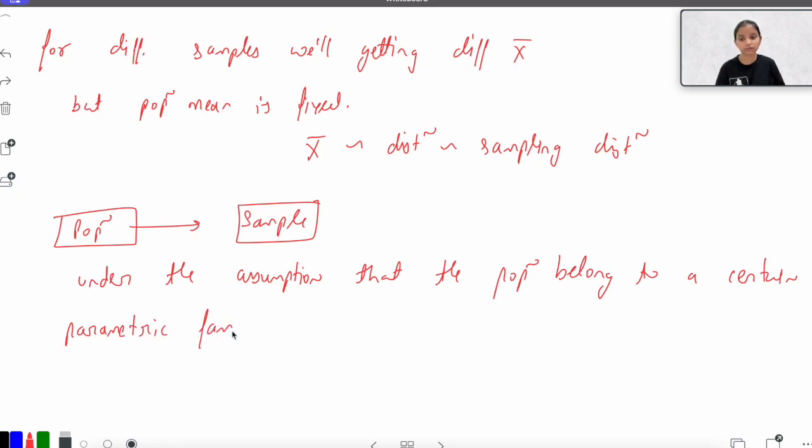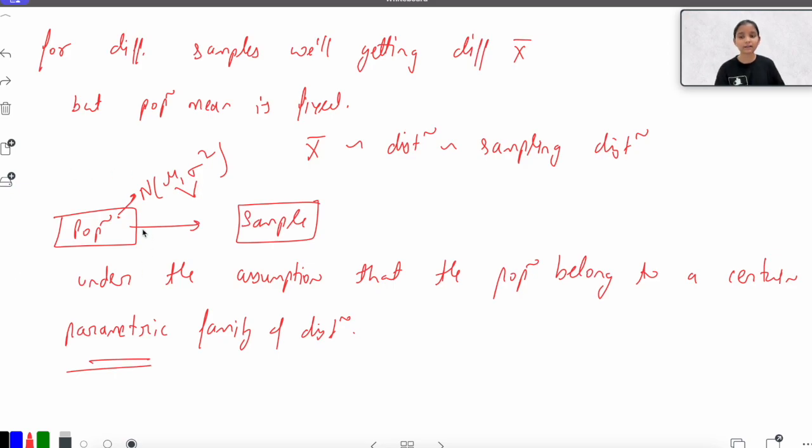So we assume that the population has some distribution, and it would belong to some parametric family of distribution. Parametric family means that it would have some parameters. We always say that the population is denoted by x and it is following some normal distribution with mu and sigma square, where mu and sigma square are my parameters. So we always draw the sample under the assumption that my population would be following a certain kind of distribution.